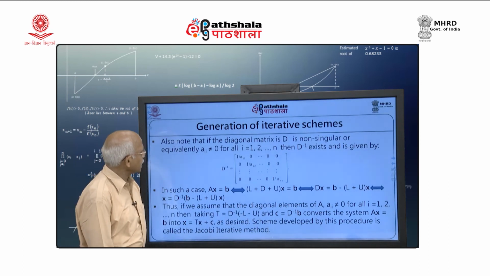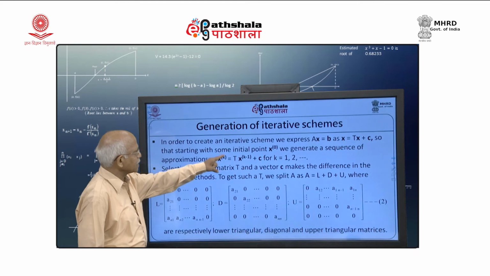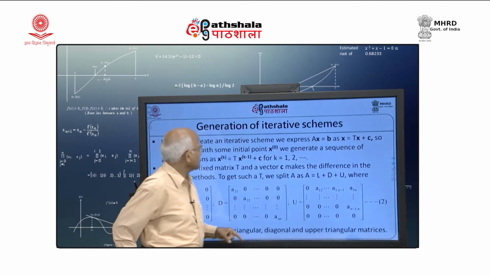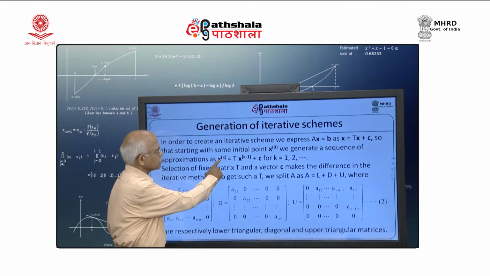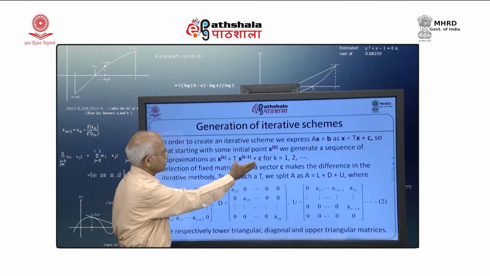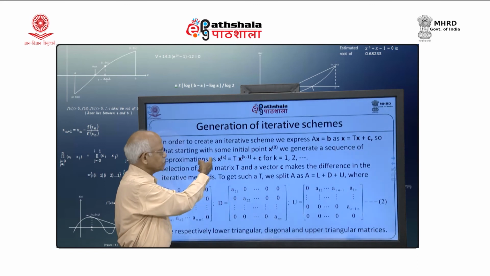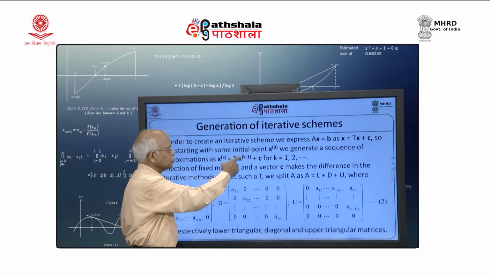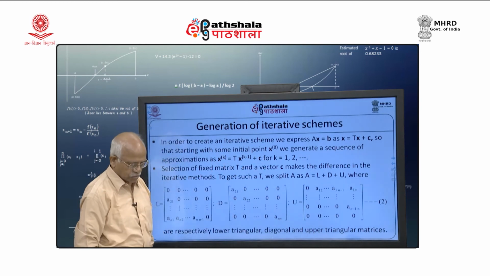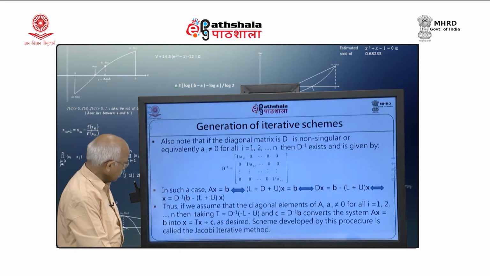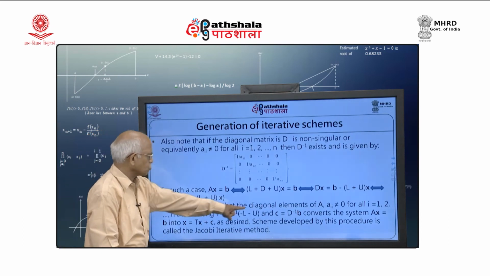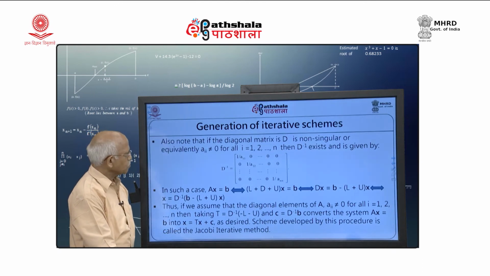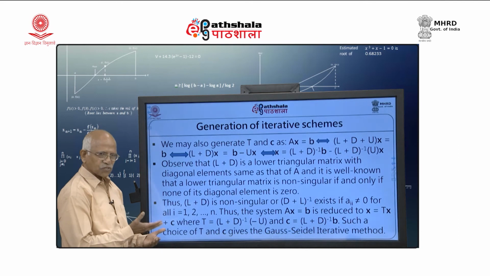So, we have seen here that if you can express this system A x bar equal to B bar in this form, I can generate the scheme using this. First I will take x 0 bar, which will give me x 1 bar, then x 1 bar I will plug in here, I will get x 2 bar, and like that you can generate the sequence of approximations. And this is what we are doing here, where T is given by this, C is given by this, then this is called the Jacobi iterative method or Jacobi iterative scheme.